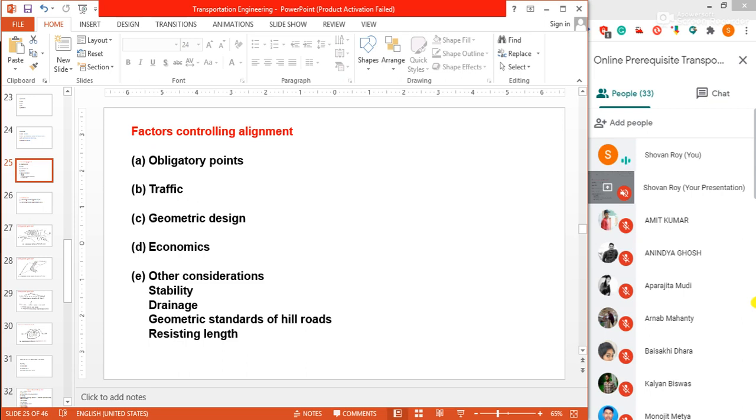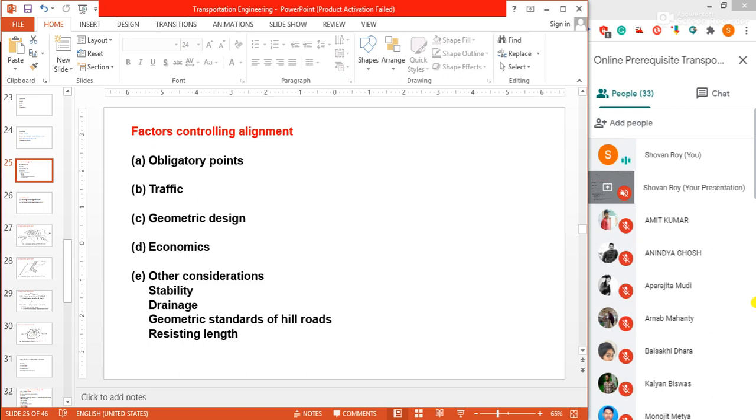Some theories of surveys are involved in geometric design. Some tests, some experiments of soil mechanics, as well as some tests of concrete technology, are normally used in our highway engineering. So highway engineering is one of the application subjects of civil engineering, taken from the basic subjects, but it is especially important to construct our highways, to control our traffic, or to maintain our transport. This is very important to us.